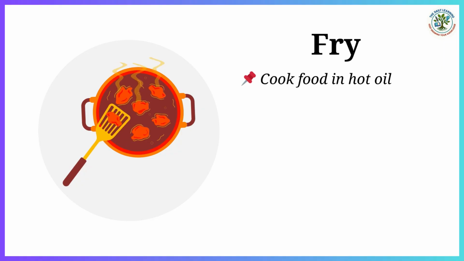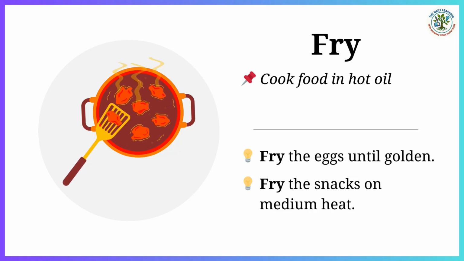Fry. Cook food in hot oil. Fry the eggs until golden. Fry the snacks on medium heat.